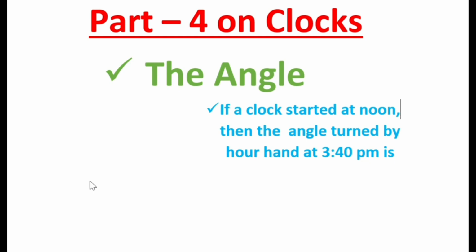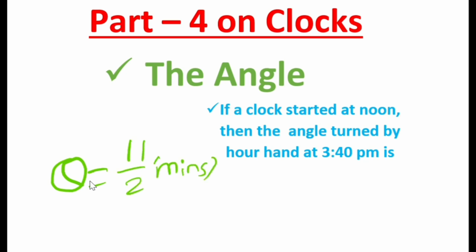You need to remember this formula: theta is equal to 11 by 2 times minutes minus 30 times hours. This is the simple formula we need to remember before attempting these kinds of questions. So what they asked in the question, I'm telling again: if a clock started at noon, then the angle turned by the hour hand at 3:40 is? In 3:40 p.m., 3 is the hour number and 40 is the minute number. So simply substitute as it is what they given in the question.